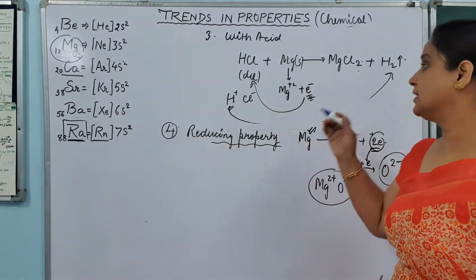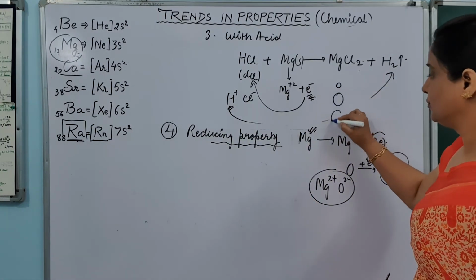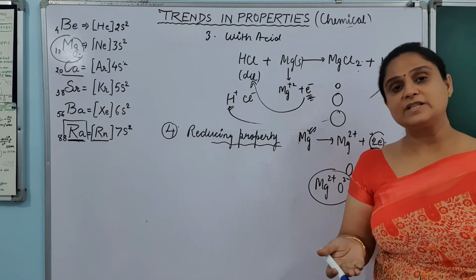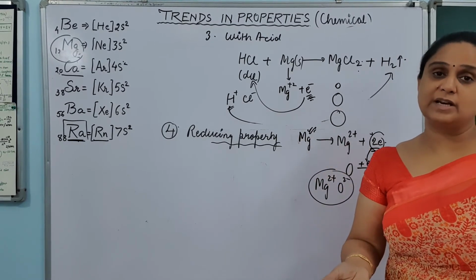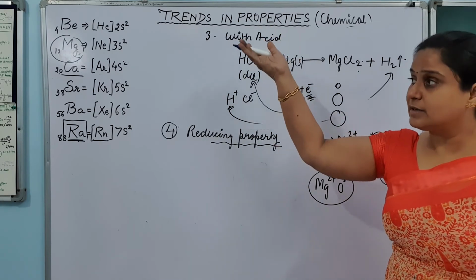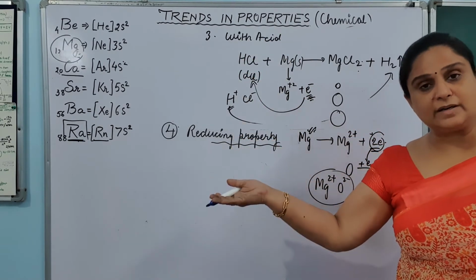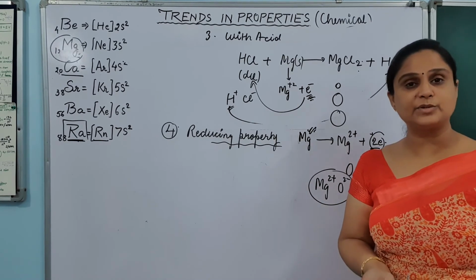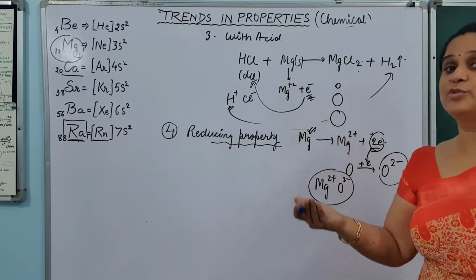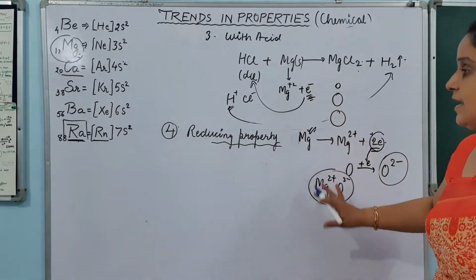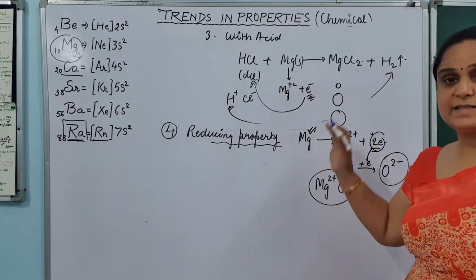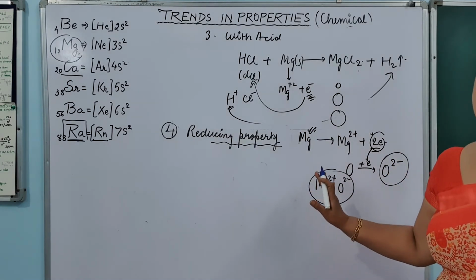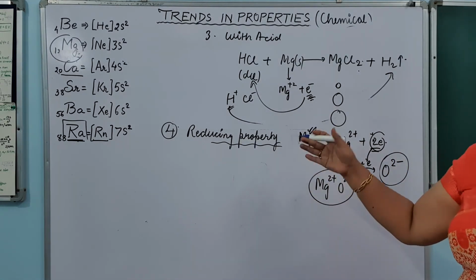Up to down, we all know this thing, that when we move, the size of the atom is increasing, and if the size of the atom is increasing, it is easy for them to lose the electron. So they will be becoming better and better metal. तो up to down जब better होगा, इसका मतलब क्या है? It means that they are having more tendency to lose the electron, and it will be easy for them to reduce others. So that is why the reducing property increases up to down in the group. So this trend will be followed by these elements. ठीक है. Now let's move to the next one.